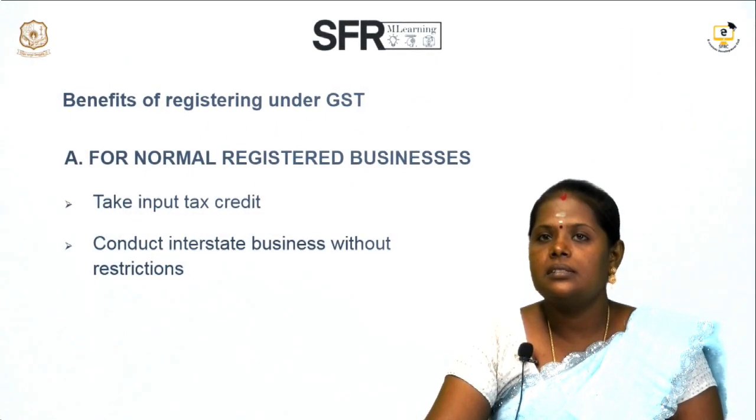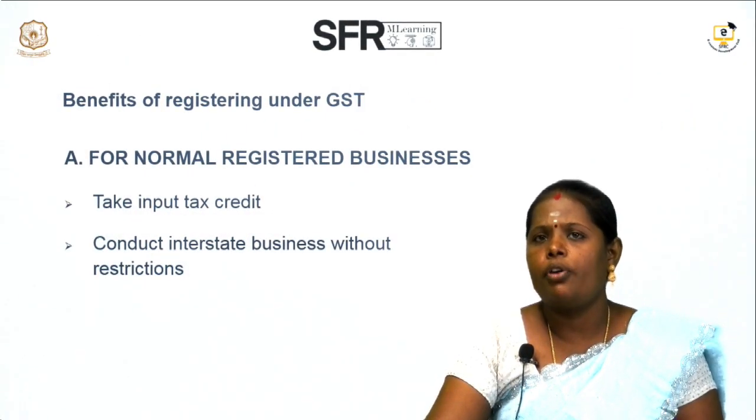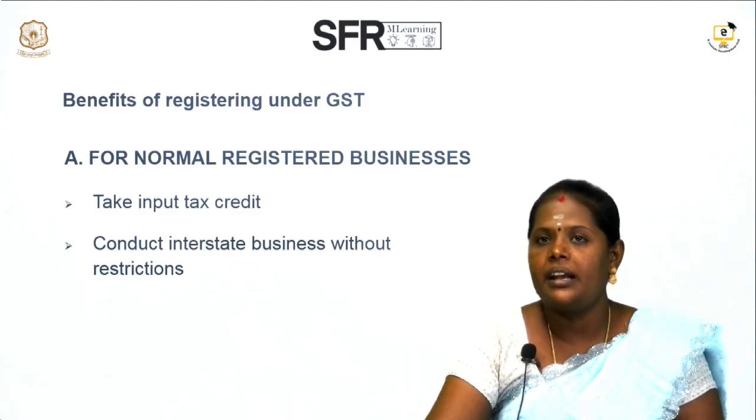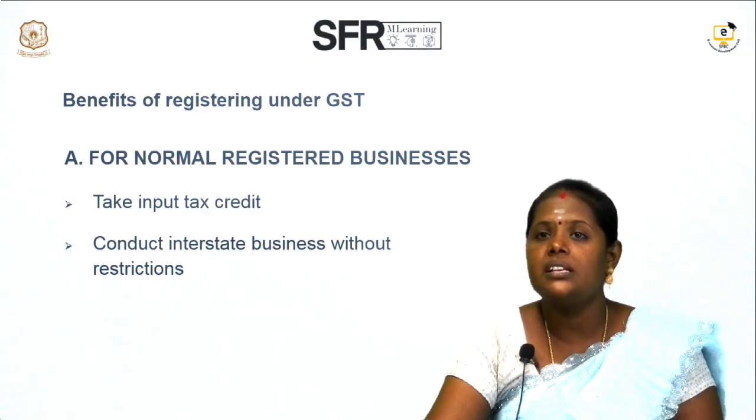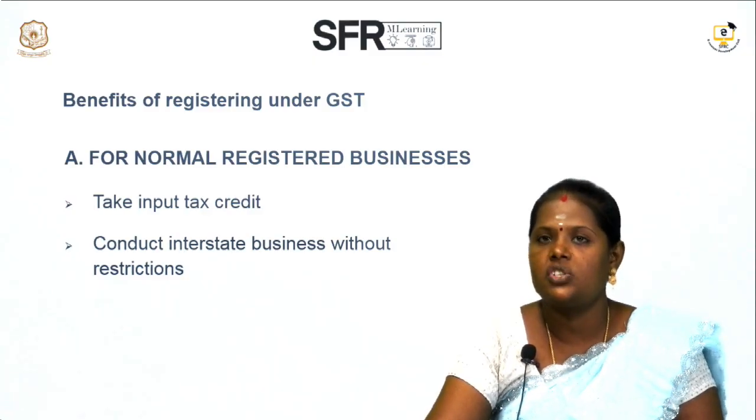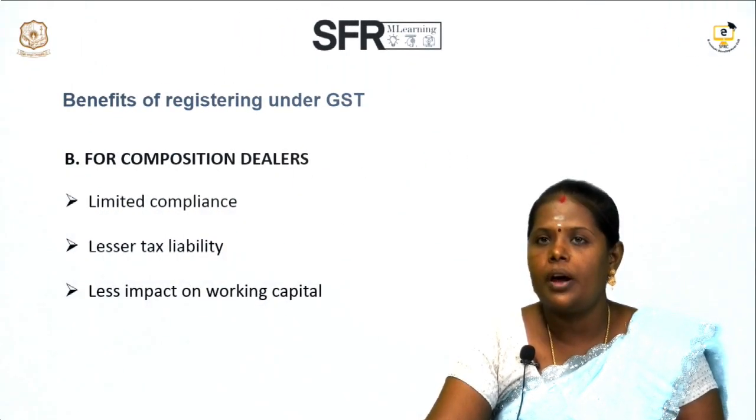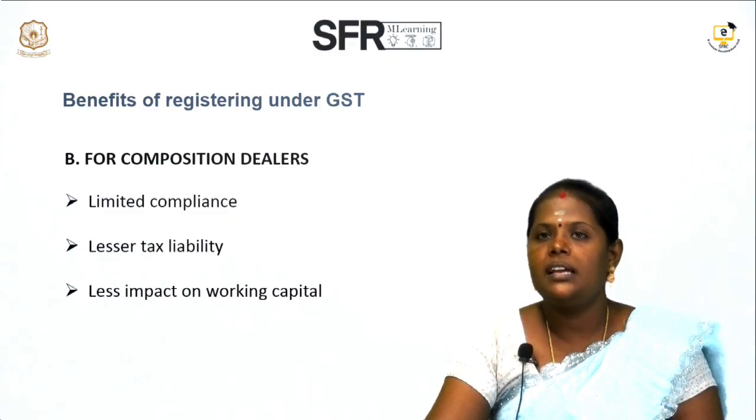Then, having seen all the formalities, how are they benefited under GST? If he is registered as a normal registered business, he can take the benefit of ITC, that is input tax credit. He can claim refunds under GST. He can conduct inter-state business without any restrictions. The next benefit is for composition dealers, who pay taxes yearly once.